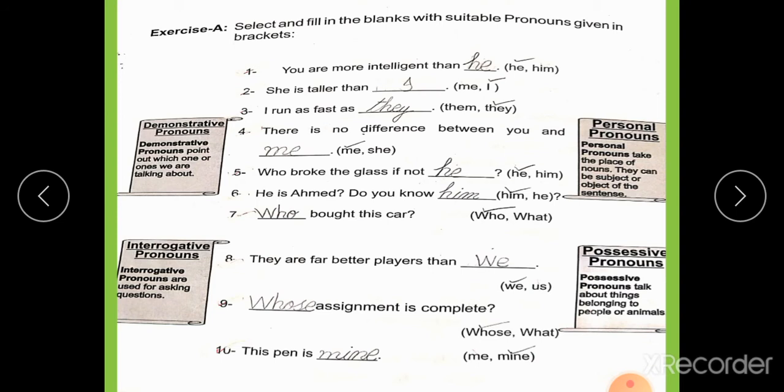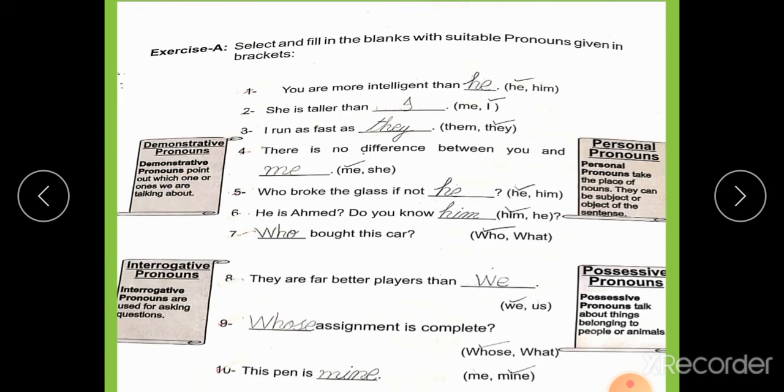Possessive pronouns talk about things belonging to people or animals. Demonstrative pronouns point out which one or ones we are talking about, like this, that, these, those, etc. Exercise A. Select and fill in the blanks with suitable pronouns given in brackets. Number 1. You are more intelligent than he.